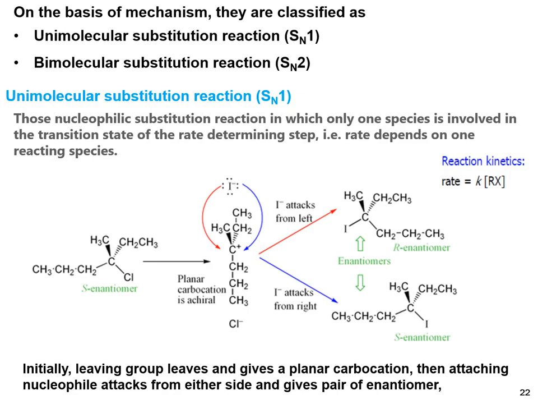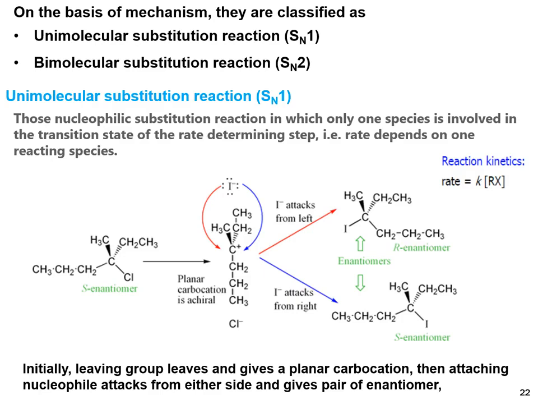This is the example of the unimolecular substitution reaction. First of all, the leaving group leaves and leaves behind a planar carbocation. In the next step, the electron-rich species can attack from either direction, from the left side or the right side, because the carbocation is a planar moiety.